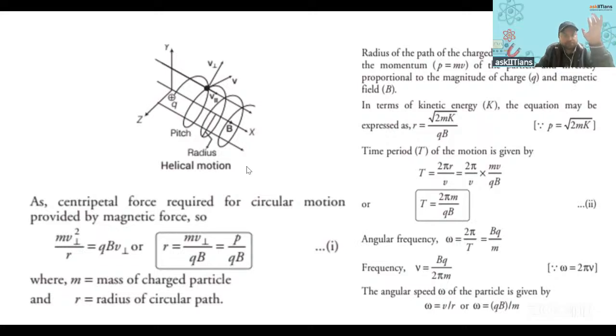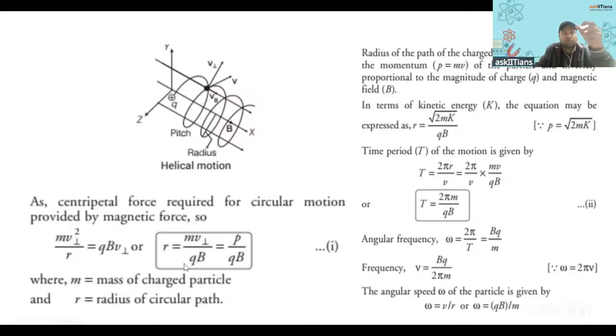Right? What is the pitch? So this definition of pitch, they might ask you. The horizontal distance, or the distance along the magnetic field, which the charged particle travels while completing one circular motion, while completing one circular path, is known as the pitch.